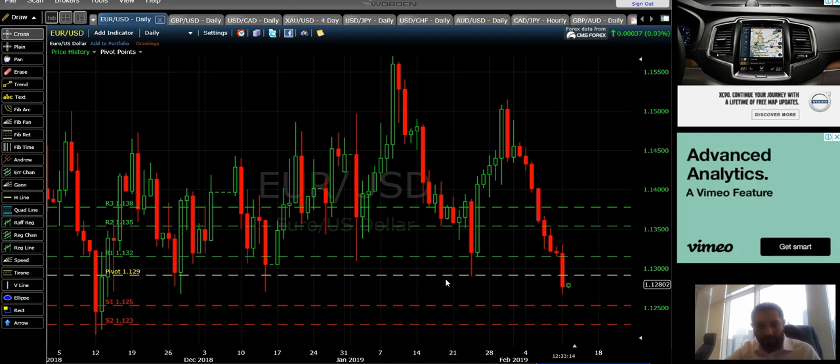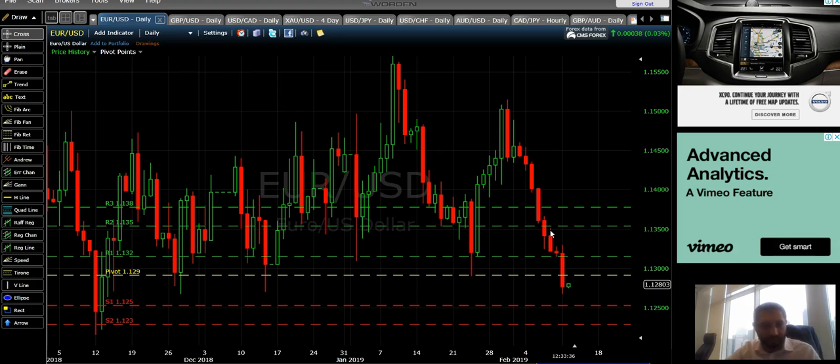I would expect that if it breaks above this pivot, we would see a rise. But currently the momentum is bearish, and I would expect you to open a sell position as high as it goes. But if it goes above the pivot, then I would expect you to enter a buy position.